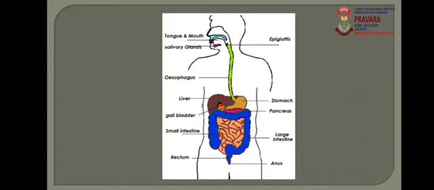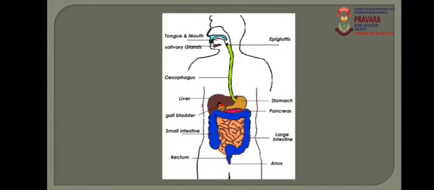The ingested food has different ingredients, that is, it is rich in carbohydrates, proteins, lipids, fats, etc. And these are in complex form. These complex forms are not utilized by the cell, due to which there is a necessity of breakdown.